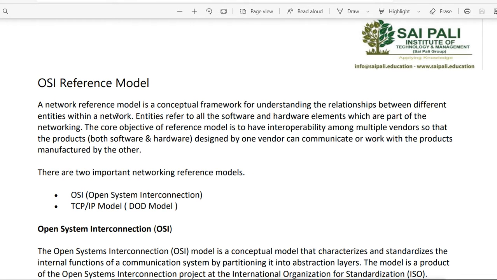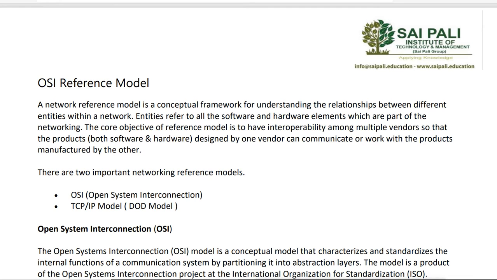Now, this is a reference model. It is actually not used. This is just a reference model. What we use is actually defined by the ISO. ISO defined this model so that all the different hardware vendors or network vendors can communicate to each other.